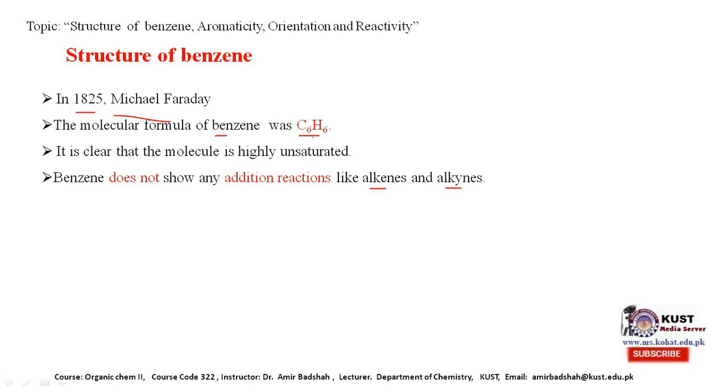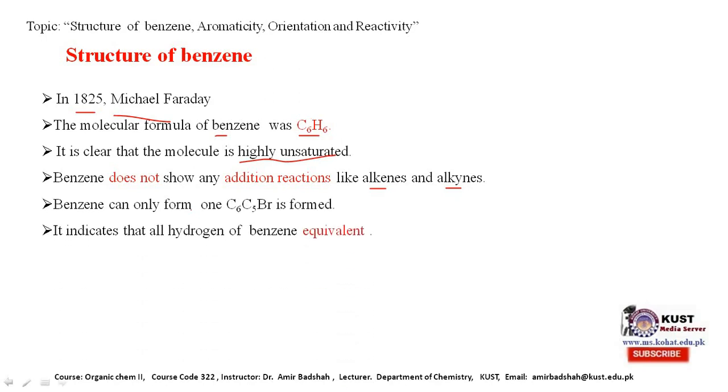Here, as we have mentioned, benzene is a very highly unsaturated compound, but still it doesn't show any addition reaction like that of alkenes and alkynes. On the other hand, if we carry out a substitution reaction, mostly it gave us only one bromobenzene. This means that all the six hydrogens are the same.